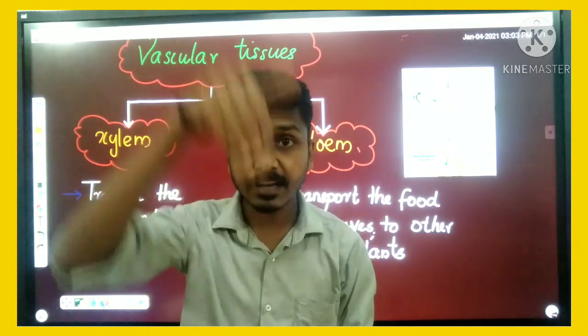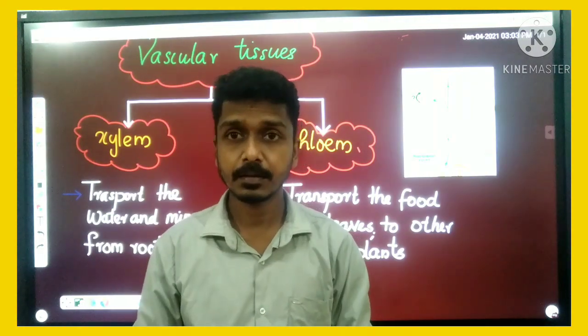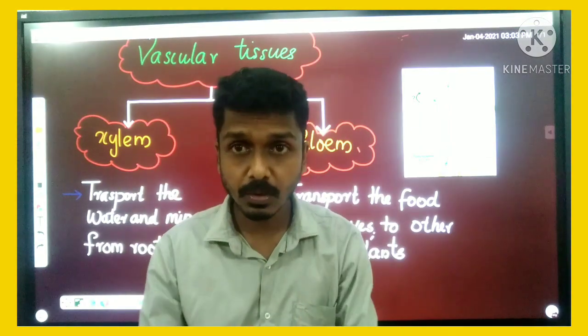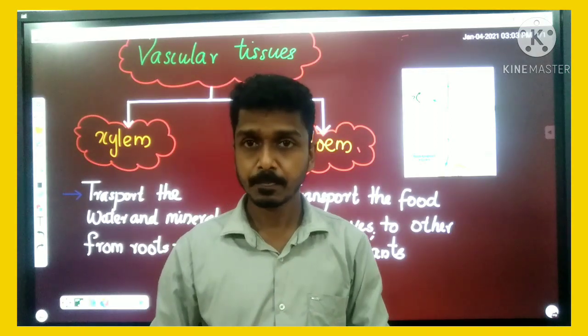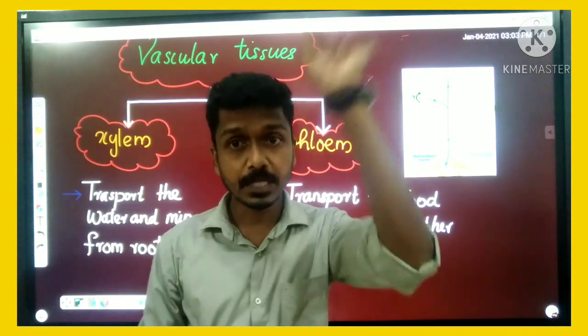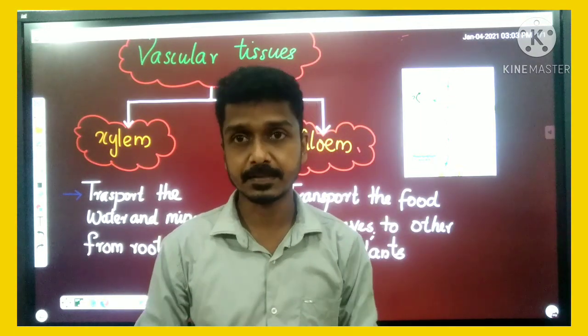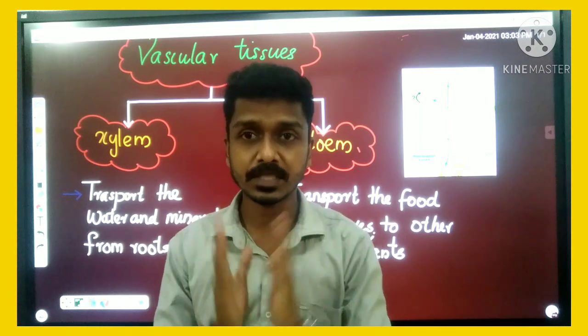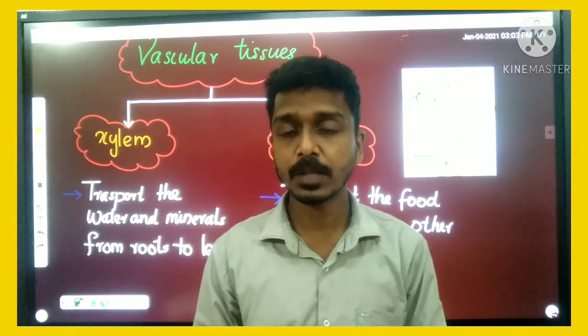Then only the transportation happens through the xylem and phloem. They look like a vessel or tube. That tube starts from roots to leaves and from leaves to other parts of the plants for the process of transportation. I hope you understood about the xylem and phloem and their functions.